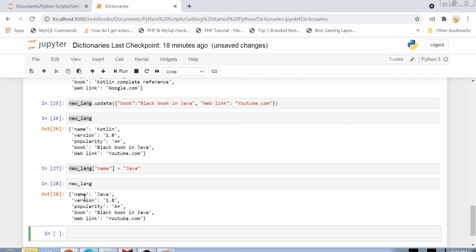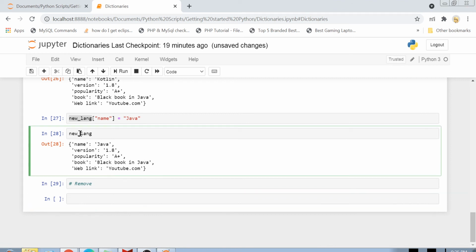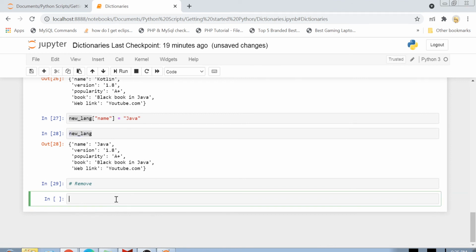So now we want to remove an element inside a dictionary. How can we do that? That is actually pretty simple. You remember some functions which we also used in lists and sets, and one of them was the pop function. If you simply use pop, you can remove an item inside the particular dictionary. All you have to do is specify the key of the item.